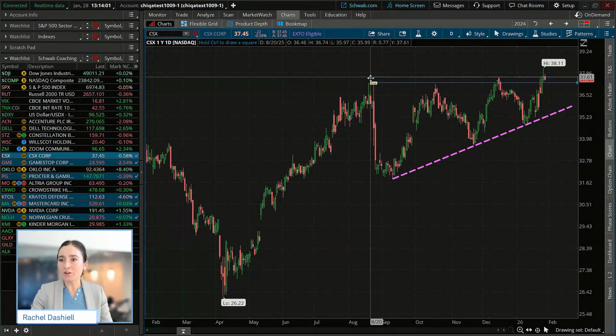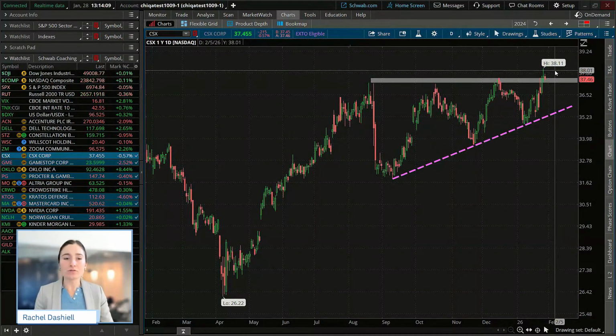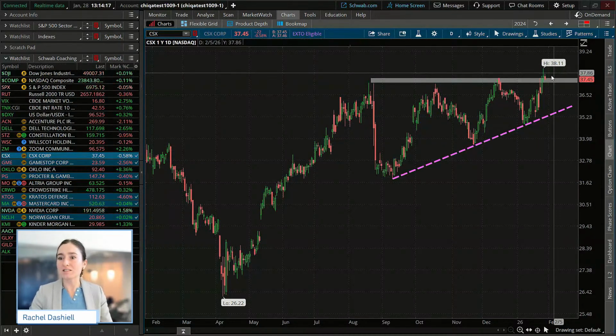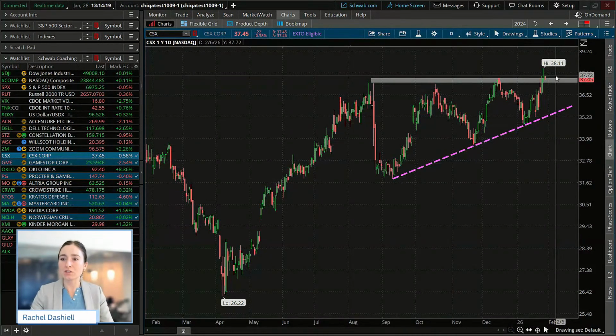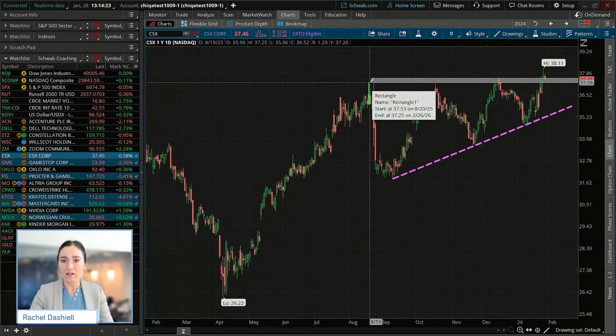And what a lot of traders may be looking for is to see if this old resistance, now new support, holds, and they may look for another filter, maybe that 2% move that we talk about in this class, or maybe a couple closes above this level to wait for confirmation. But essentially, where could this measured move take us?